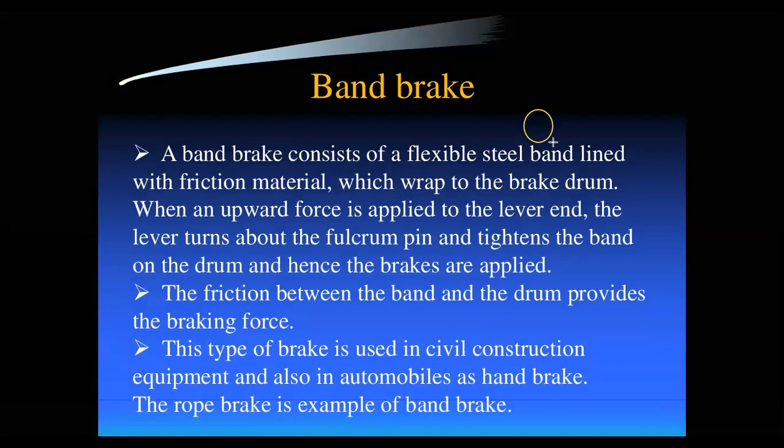Suppose this is a drum. For the band brake, a band is going to be wrapped around the periphery of the drum. So this band is going to be used to wrap the drum.